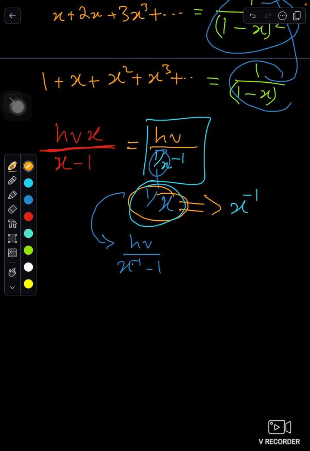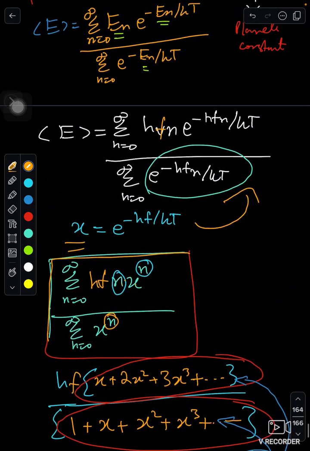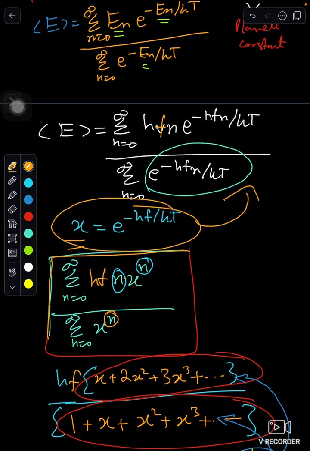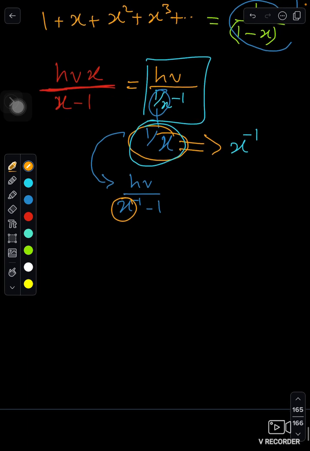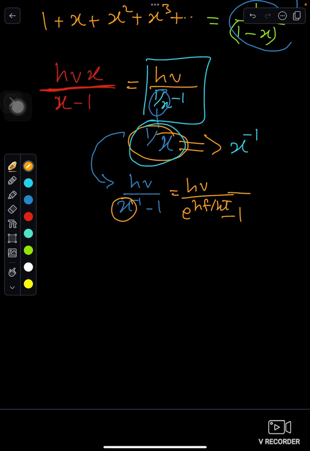Now again, what is x? We'll bring this x back. So what we will get, hv over x is what? E minus minus plus hf by kt minus 1.